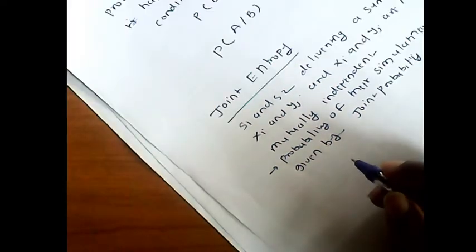So the entropy of the joint behavior is known as the joint entropy of the source symbols.